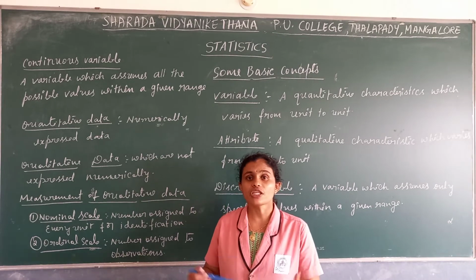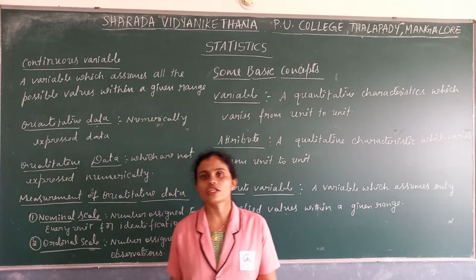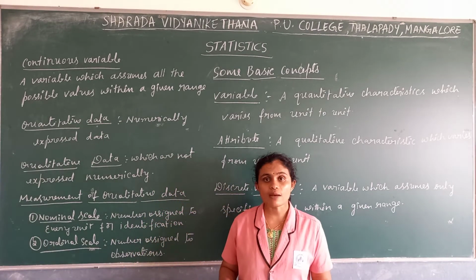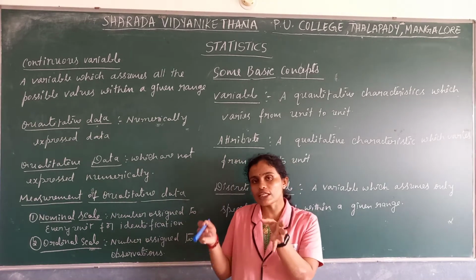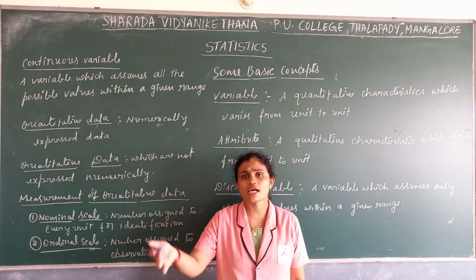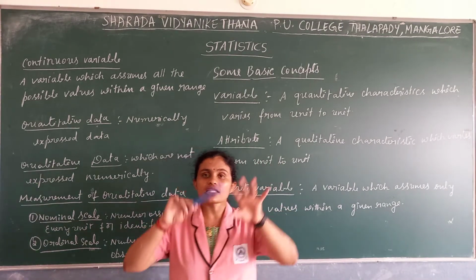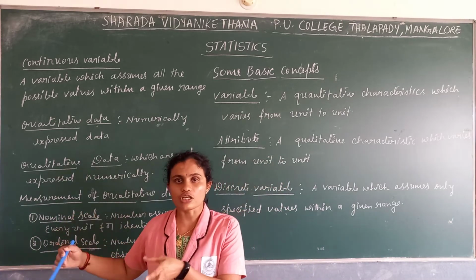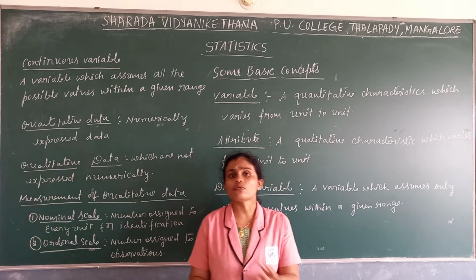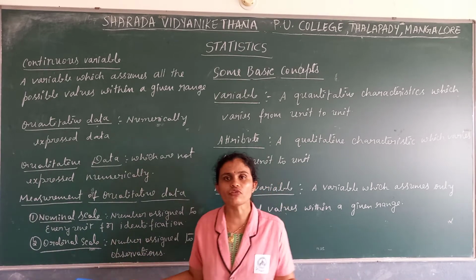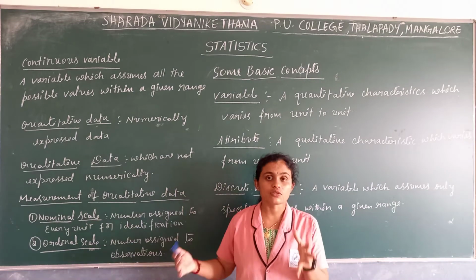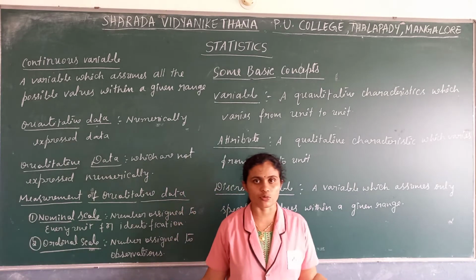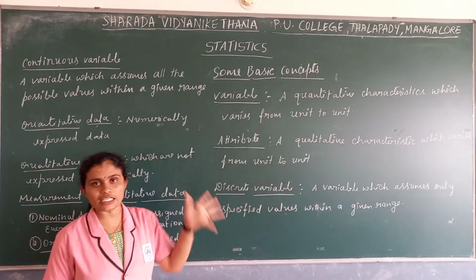Finite population means where units will be in a finite number. Infinite means where units will be in infinite number. For example, if we take only one particular class of 70 students, our population is finite. If we take the study pattern of students studying in India in the 11th or 12th standard, you will get infinite numbers. Those who are studying in the first PUC or 11th standard in India, we will get many students. So that is about finite and infinite population.